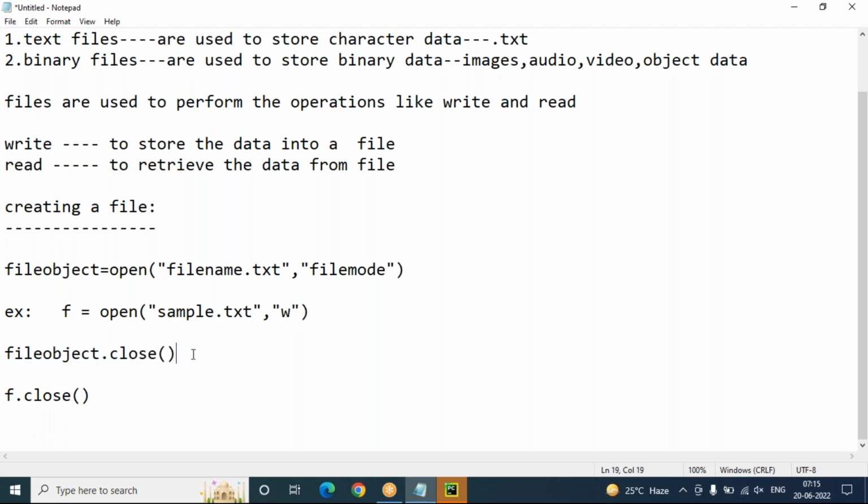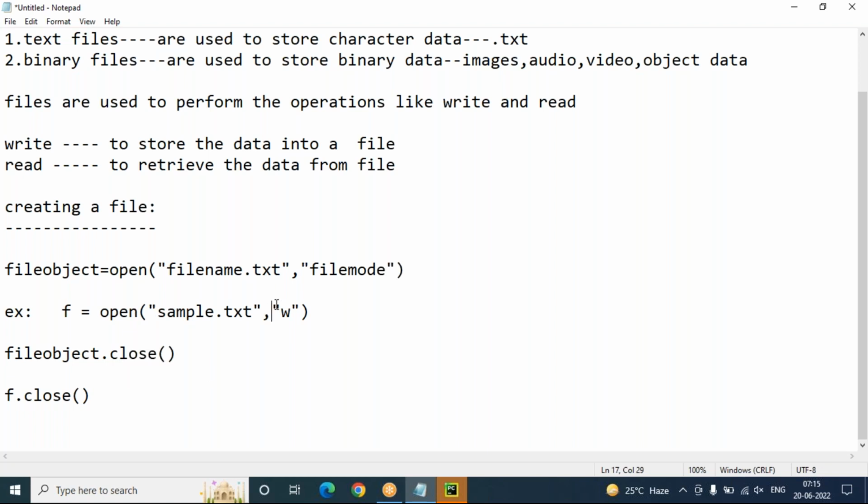Then f dot close means closing the file. You can close the file by using this close function. So after completion of operations, you must close the file correctly.